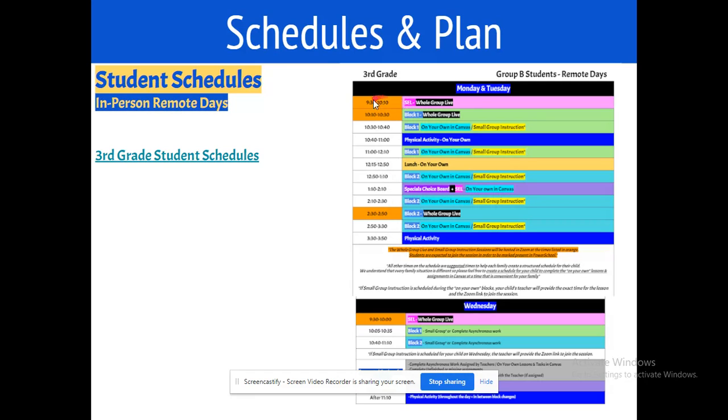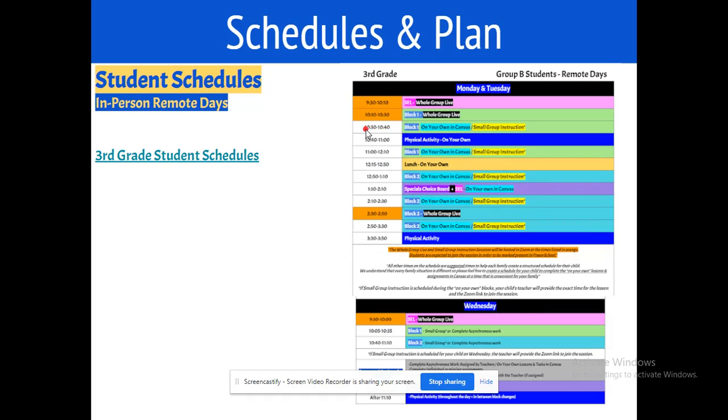So what will help you and your child see when they are specifically supposed to be on Zoom are the orange highlighted times. So 9:30 to 10:10, they will be on Zoom for SEL. 10:10 to 10:30, they will be on Zoom for their whole group instruction, depending what they have for Block 1, that will be reading or math.